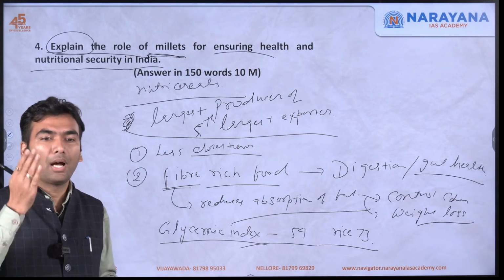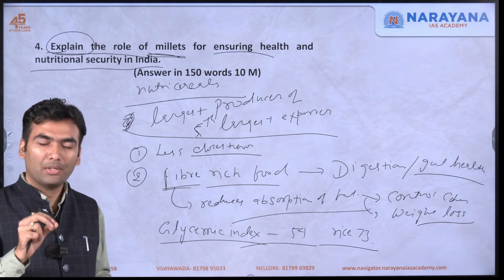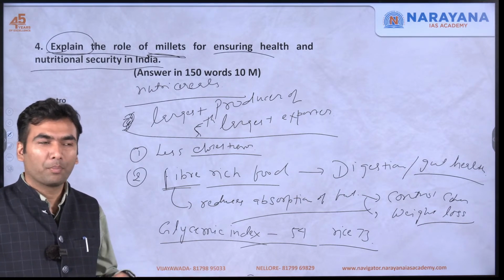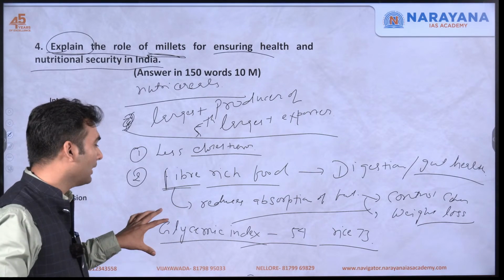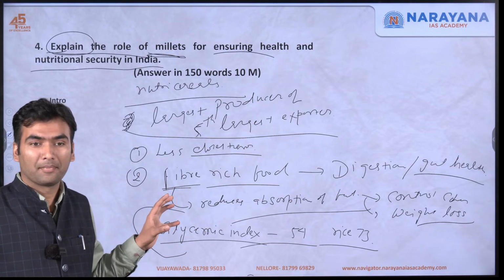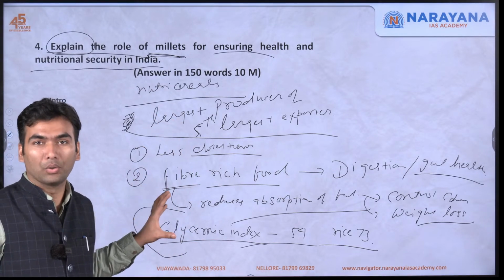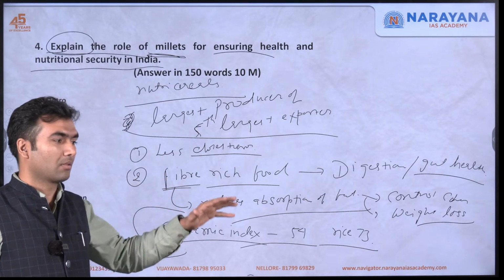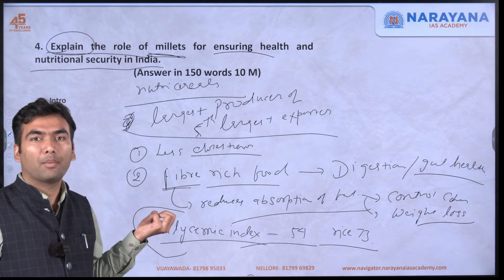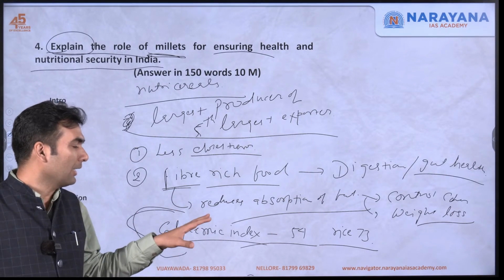Anything having very high volatility, from an economic perspective, you can understand: even if the rupee goes down, it's okay, if the rupee goes up, it's okay, but if there is high volatility in the exchange rate, that is not good. Similarly with blood sugar level, if it goes high, that's not per se bad immediately, but if it goes high and low very frequently, that is not considered good, because over a course of time, because of these peaks, our body is not able to manage the sugar level well. So this is measured with the glycemic index.